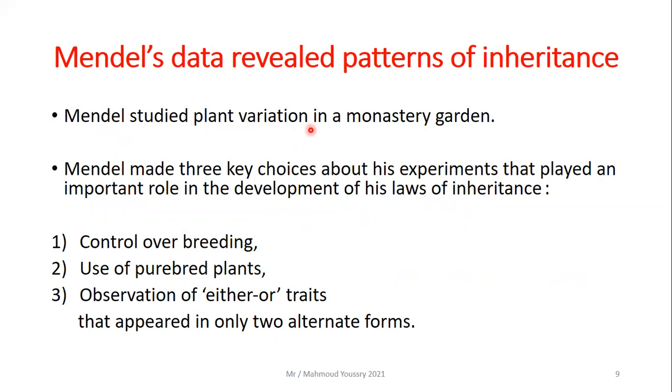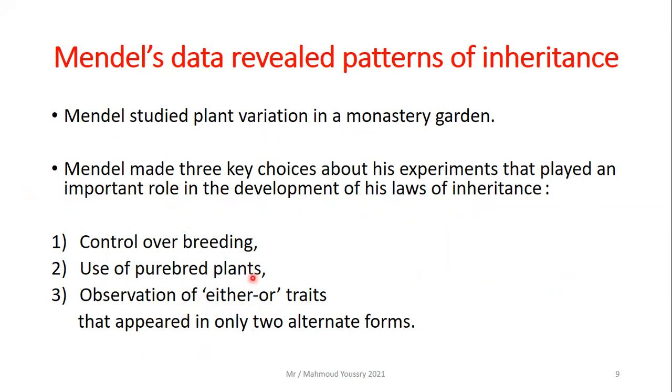Mendel studied plant variation in a monastery garden where he lived. Mendel made three key choices about his experiments that played an important role in the development of his laws of inheritance. These three key choices are: one, control over breeding; two, use of purebred plants, and we will study what this is; then three, observation of either-or traits.